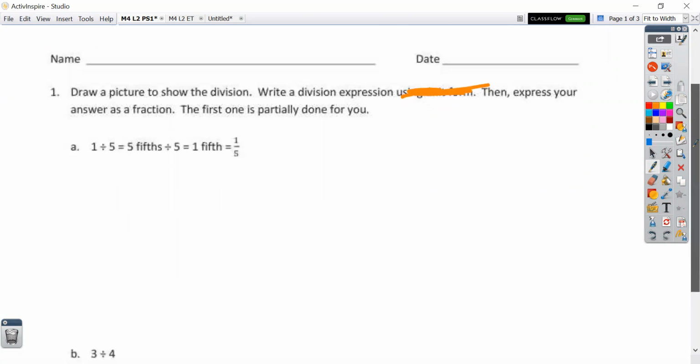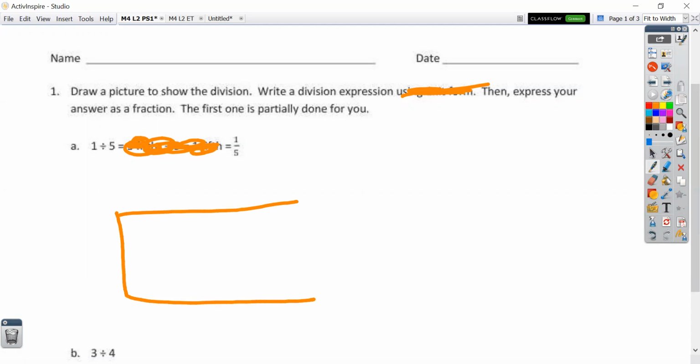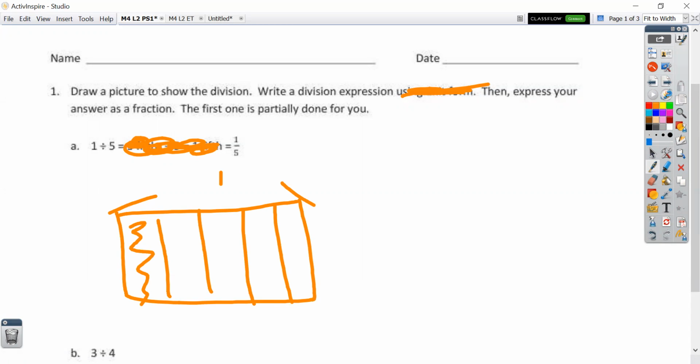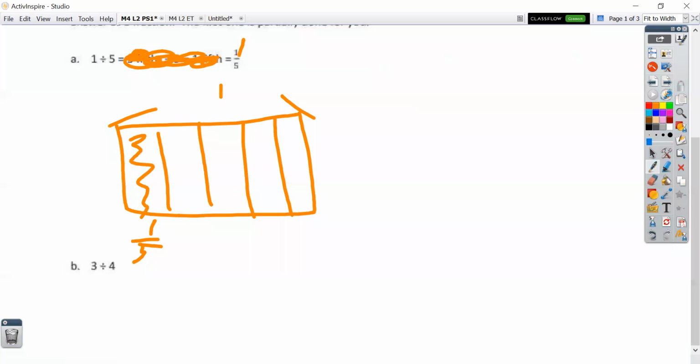The first one's partially done for you. This is the part I don't need you to write. I just need to see that part of the fraction or the expression. Now it's asking us to take 1 whole and divide it by 5. Well, that would be 1, 2, 3, 4 cuts, which makes fifths. 1 divided by 5, I get one of those 5 pieces, and that would be 1/5. Let me represent that in my model as well, and then I would make sure I come up here and write 1/5 to finish my expression.